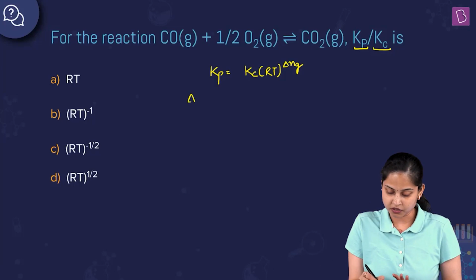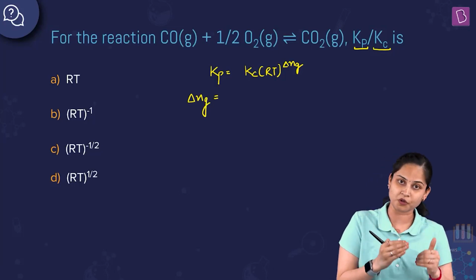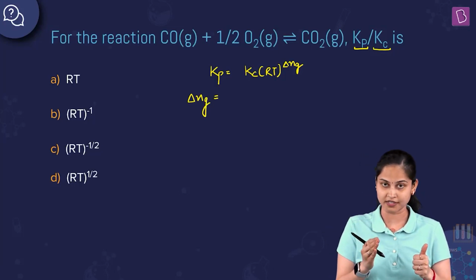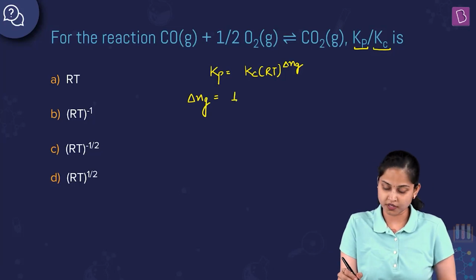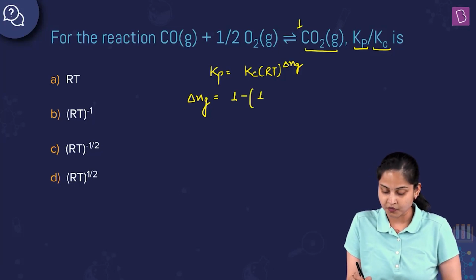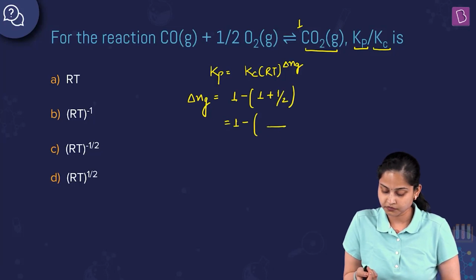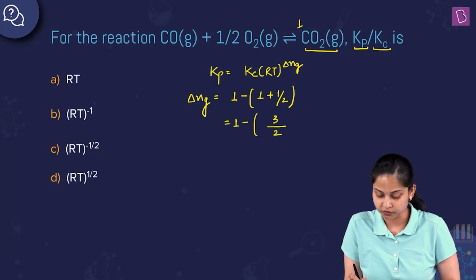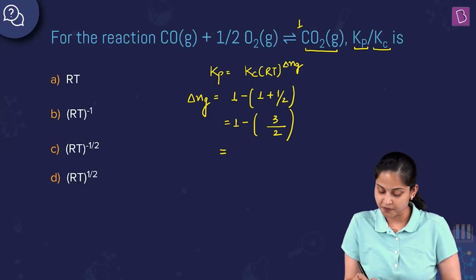Let me calculate the value of delta Ng first. It is the total number of gaseous moles of the product minus total number of gaseous moles of the reactant. For the product, it is 1 mole of CO2 in the gaseous state. So 1 minus within bracket 1 plus half, which is 1 minus 3 by 2, and that equals minus half.